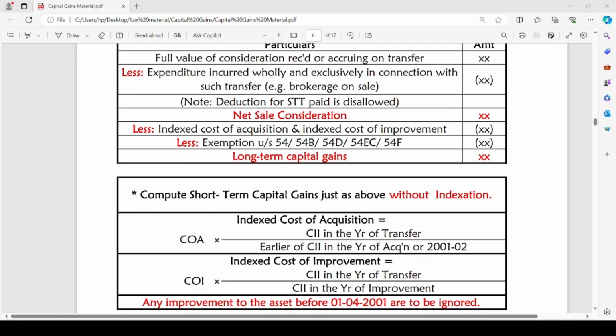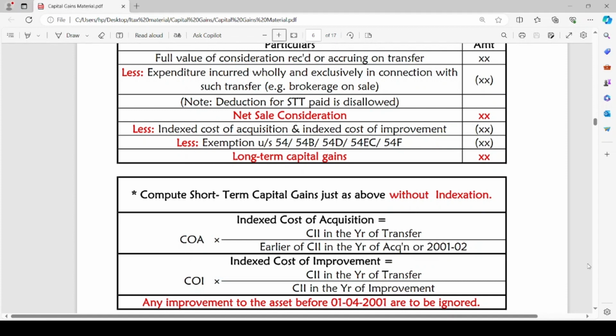Over time, due to inflation, prices may vary. So to give effect to such inflation, we provide for indexation on long-term capital assets. It is not applicable for short-term capital assets, but for long-term capital assets, we provide for indexation on cost of acquisition as well as cost of improvement.